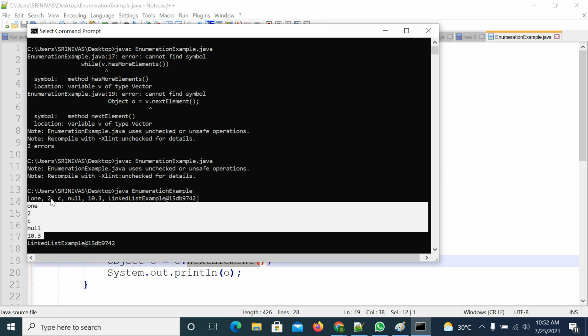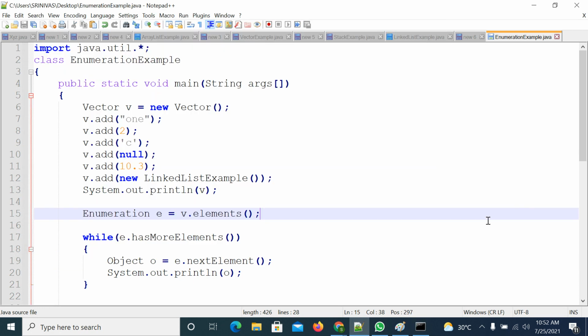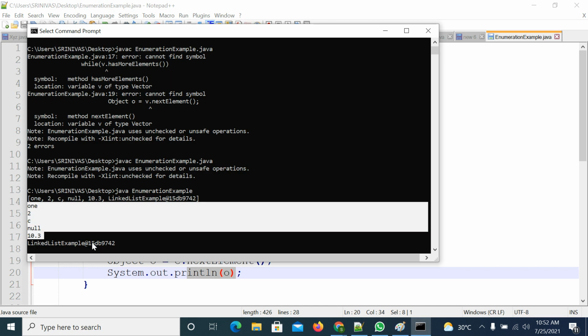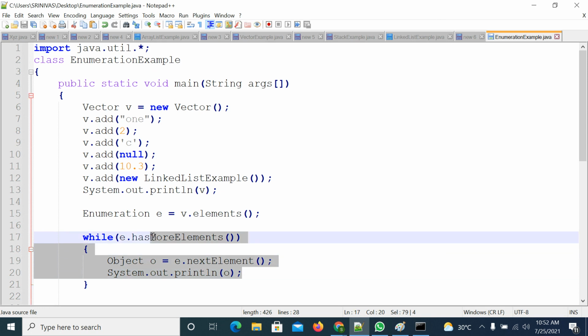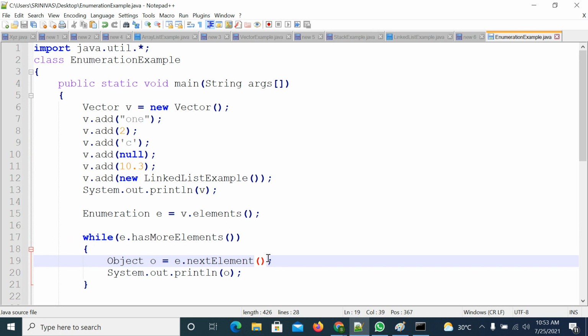Then the cursor will move to the second position, and you are printing the statement, so it is printing the data in the console. The cursor has moved to the second position. It will verify whether the second element is there or not. If it is there, it will return true, pick the second element and print it. The cursor will move to the third position. Like this, the cursor will move up to the last position. After the last, if nothing is there, it will be terminated. In this way, you can retrieve the elements one by one, right?